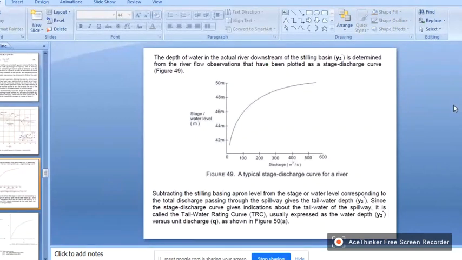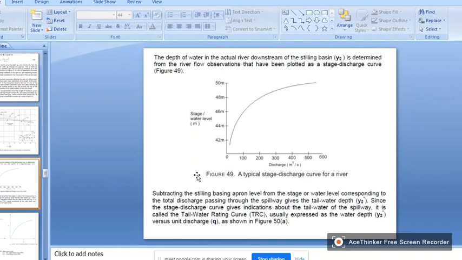Okay, so say this is the depth of water in the actual river downstream of the stilling basin, Y2, determined from the river flow observations that have been plotted as a stage discharge curve.